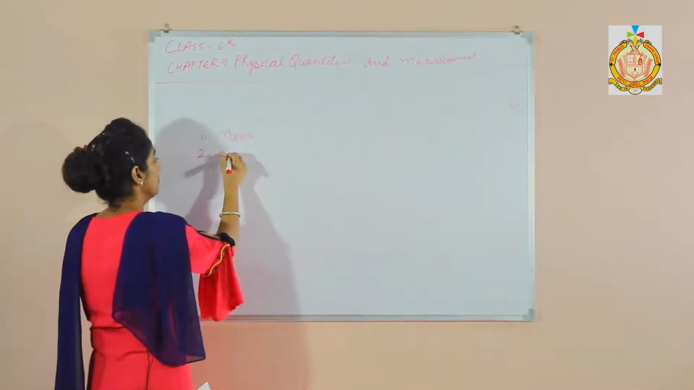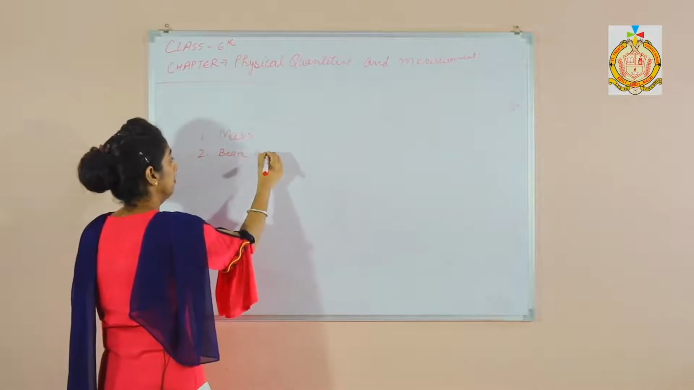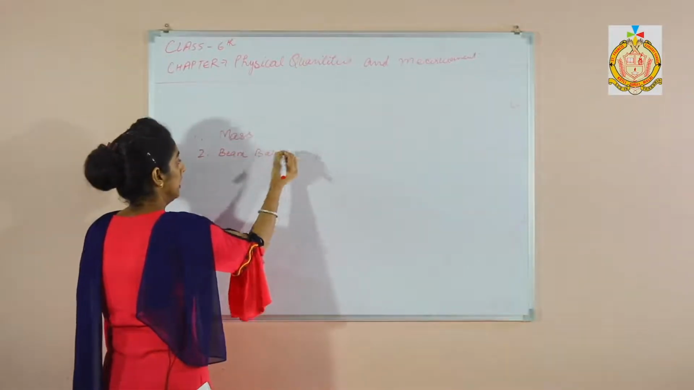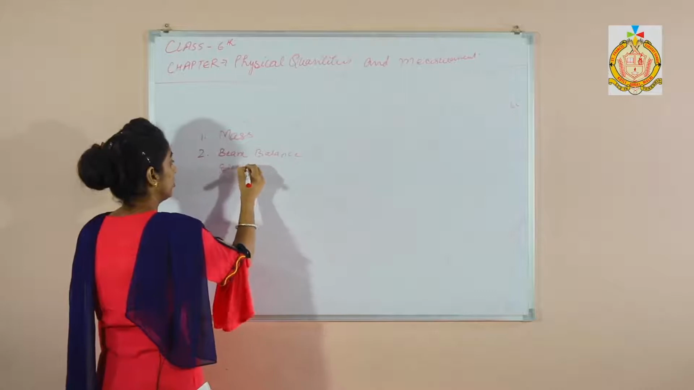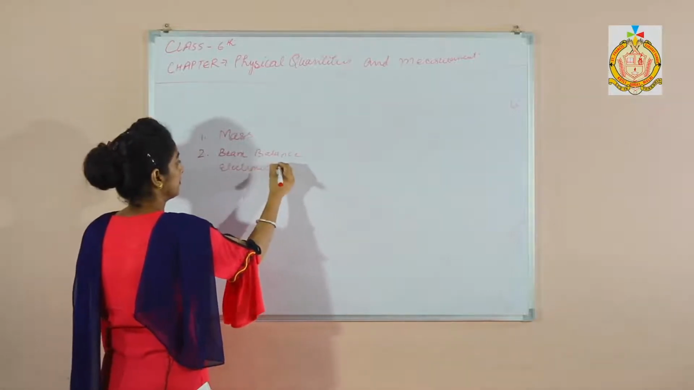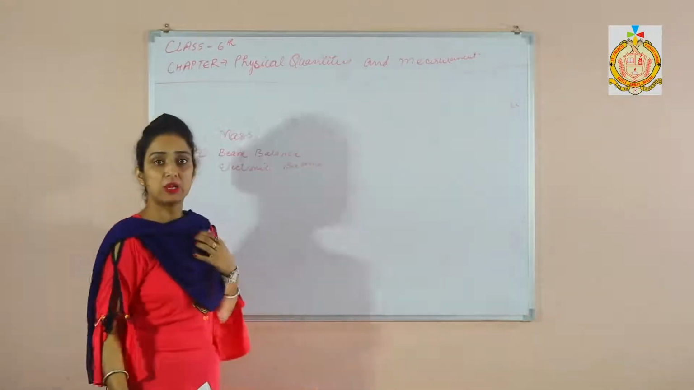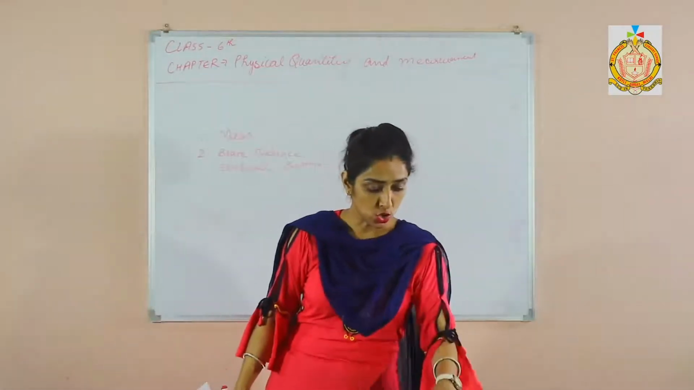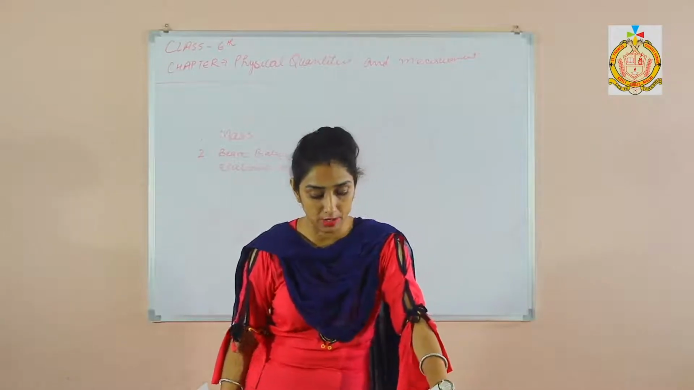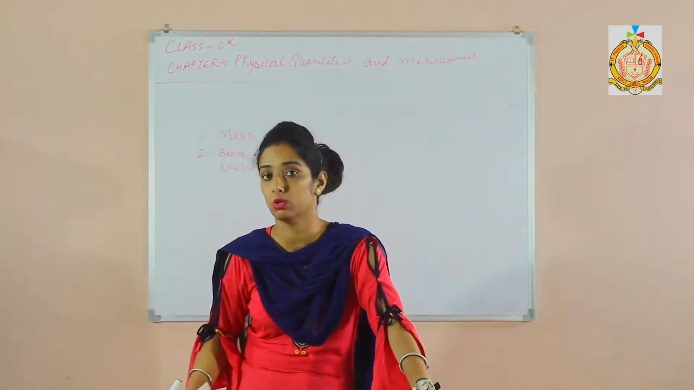We use a beam balance and electronic balance to measure the mass. So 3500 gram is equal to what kilogram?